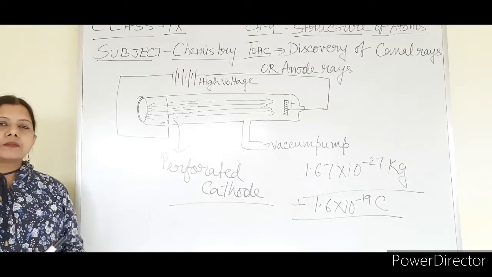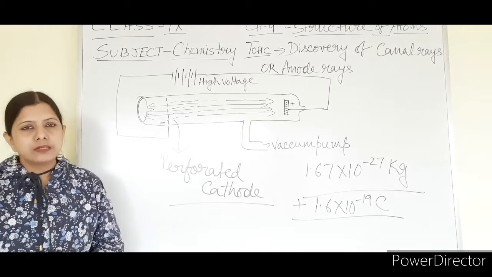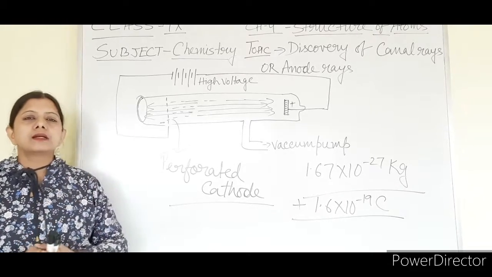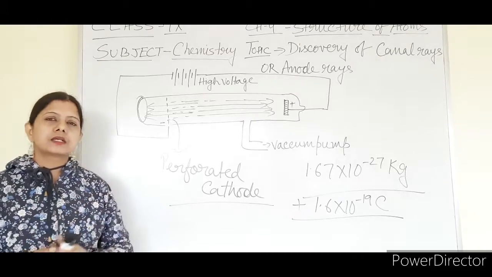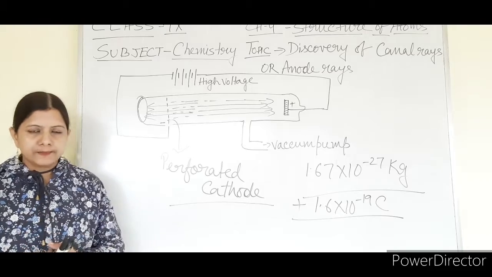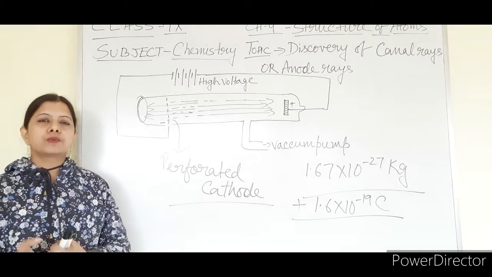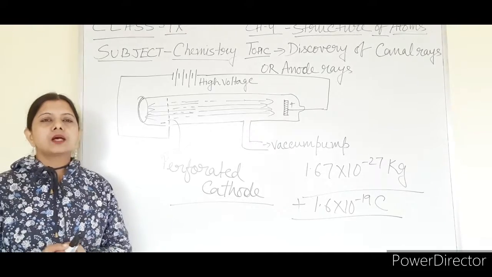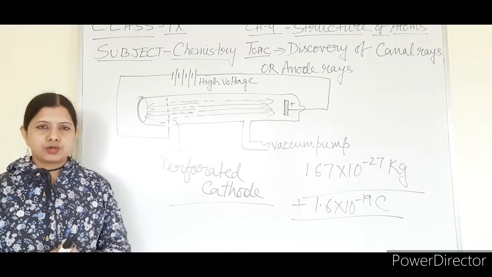Now, they are made up of very small, minute particles which are positively charged. Those particles are named protons, and this is the discovery of the proton, which was done by E. Goldstein. It has been found that the mass of the proton is 1840 times the mass of an electron.